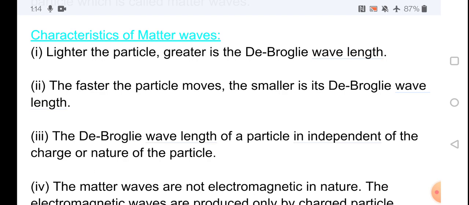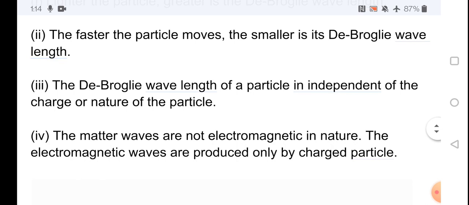If a particle moves with faster speed, the wavelength will be small. The de Broglie wavelength is independent of the charge. That means it does not depend on the charge. It is not an electromagnetic wave.